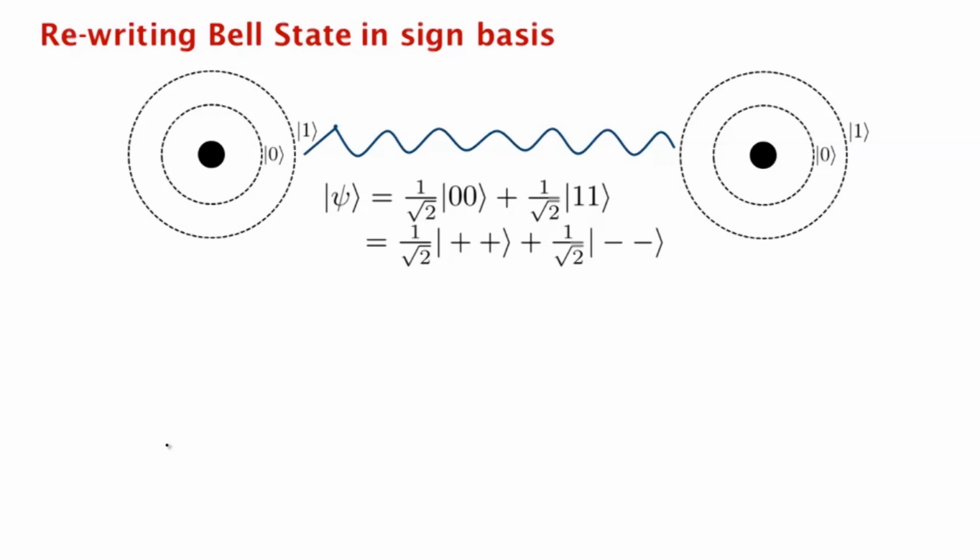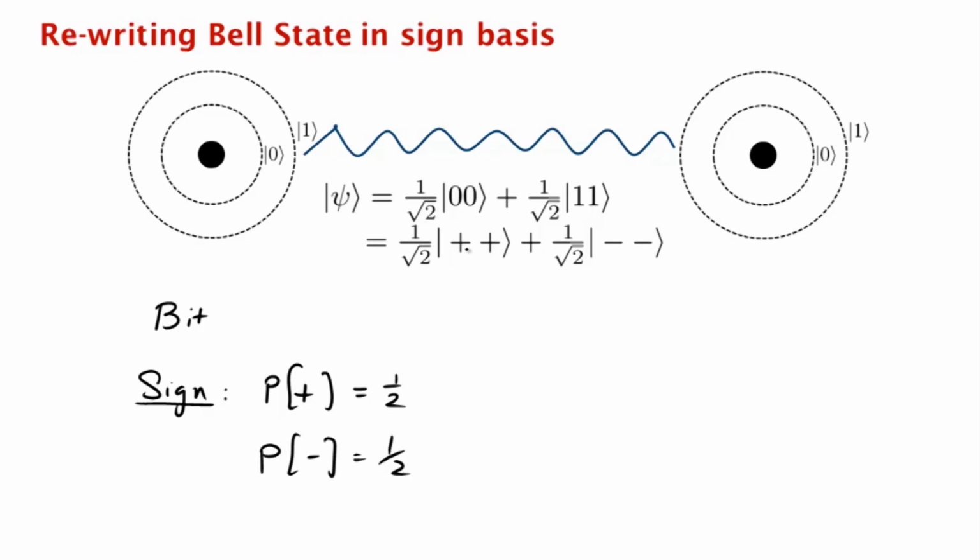Well, now we get to measure not only in the 0, 1 basis or the bit basis, but also in the sign basis. And if we choose a sign basis and the first qubit is a plus, actually the probability it'll be a plus is a half, probability it'll be a minus is a half.